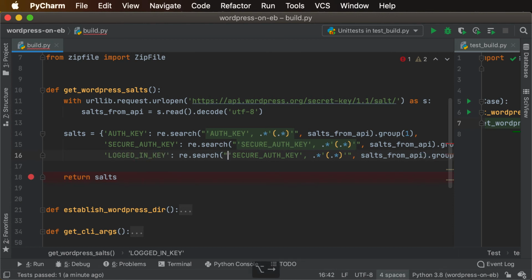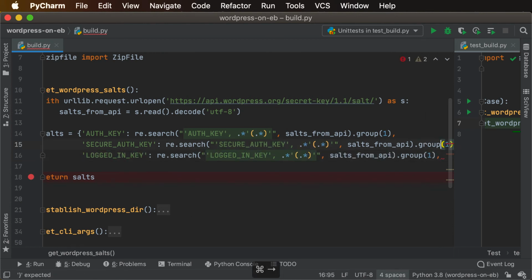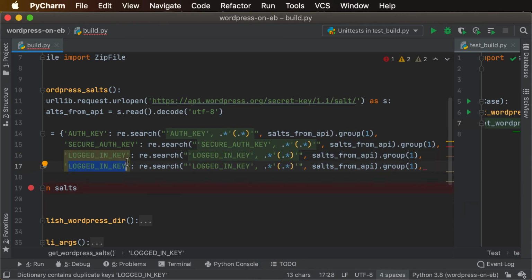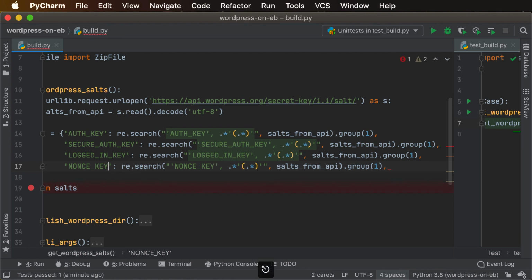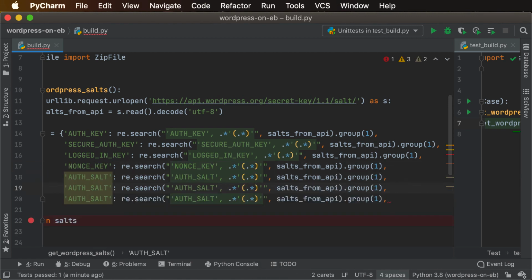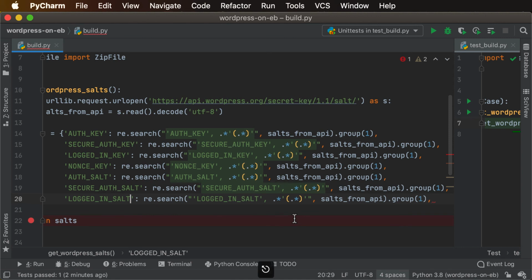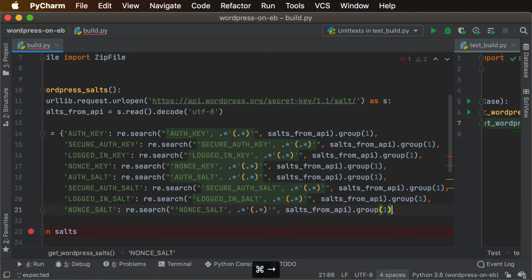Got the logged in key. And then that's the end of our dictionary.